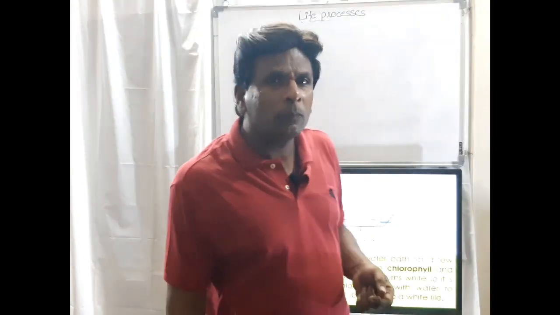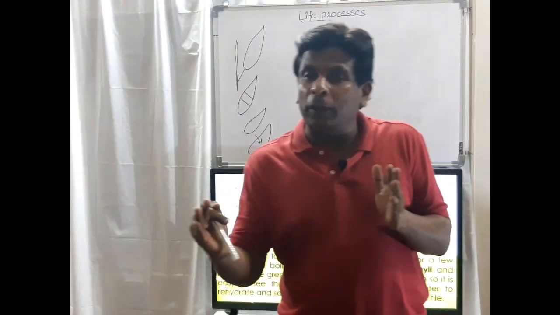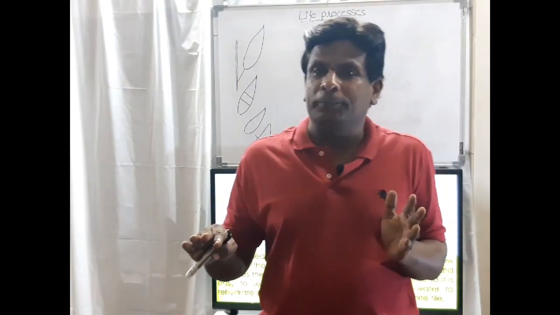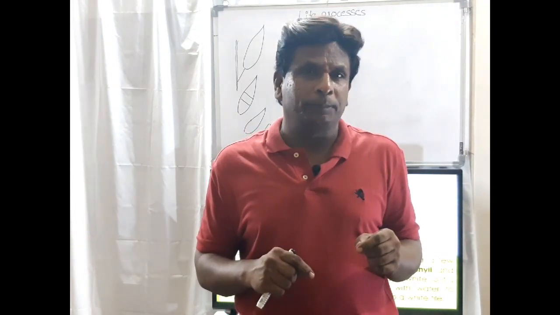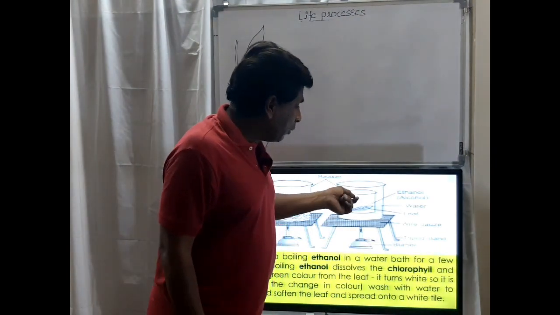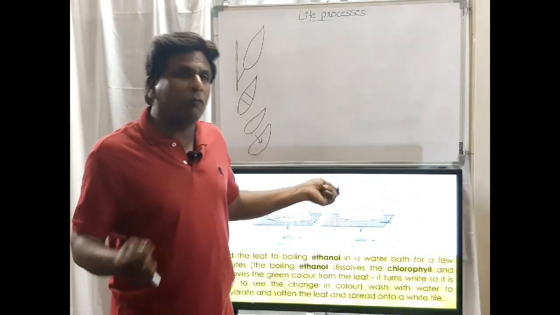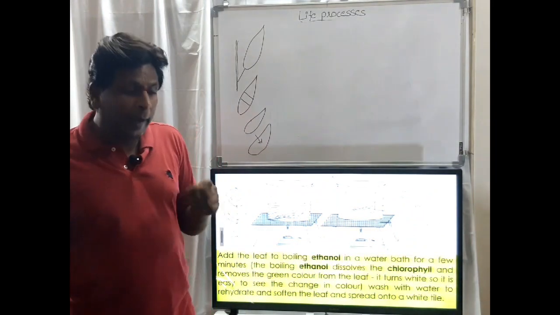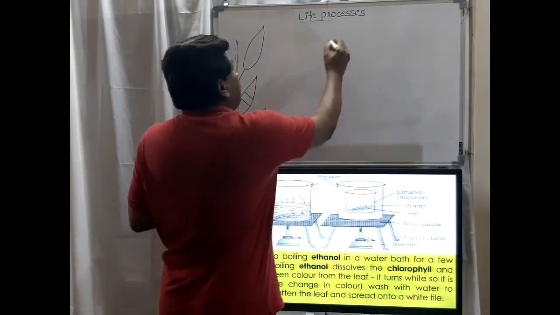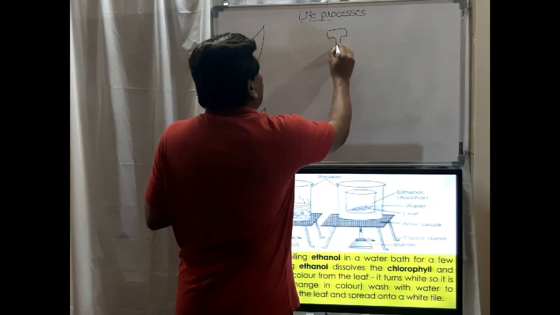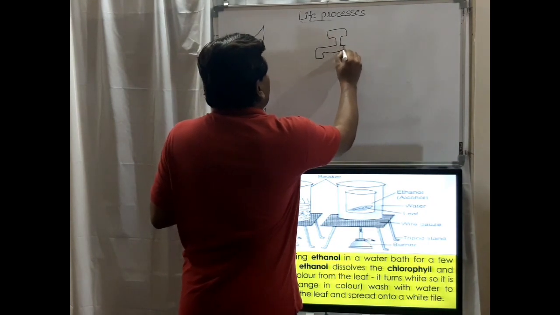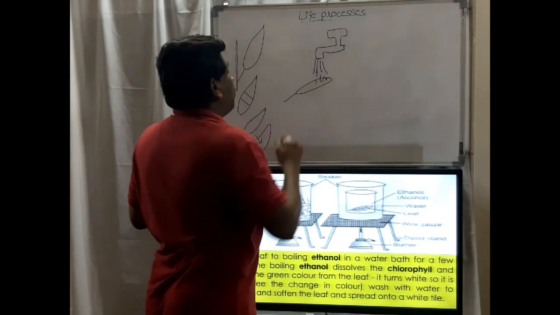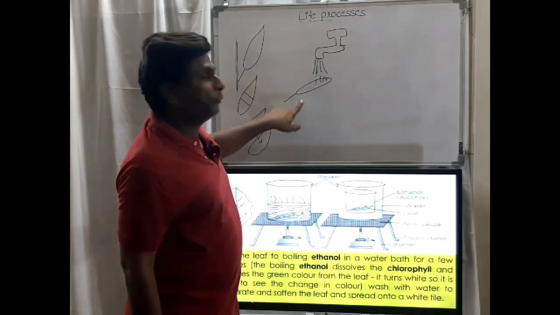By this, what will happen? Yes, all the chlorophyll will be absorbed by the boiling alcohol, and the leaf becomes white and the alcohol becomes green. So the pale leaf, which is white in color, we are removing from the alcohol, and we are tapping with hot water. With hot water, we are washing the leaf.